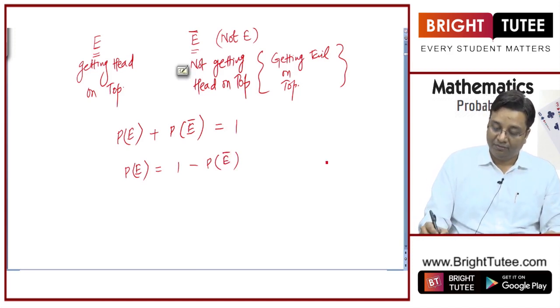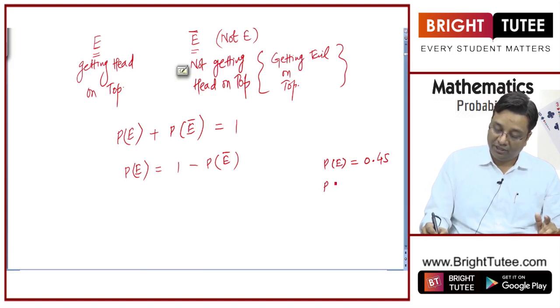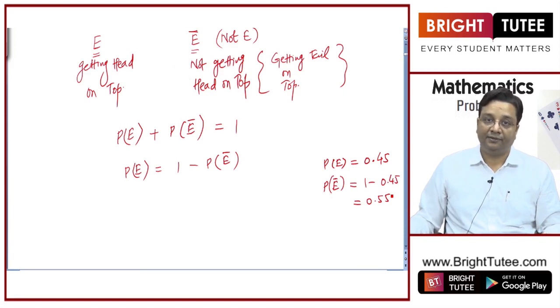If I say the probability of an event is, let us say, 0.45, okay. So what can you say about probability of that event not happening? We can say that it is equal to 1 minus 0.45, that is 0.55, right?